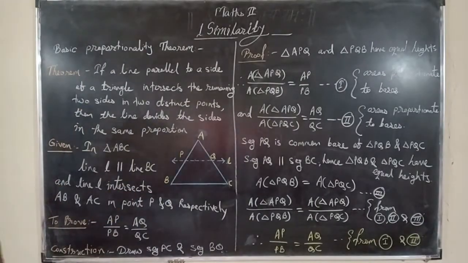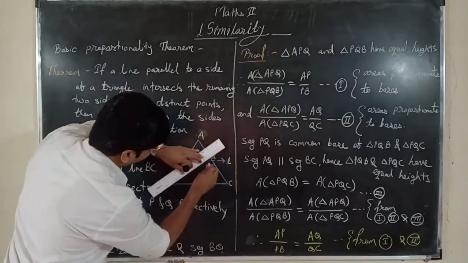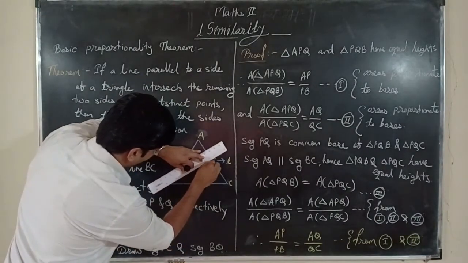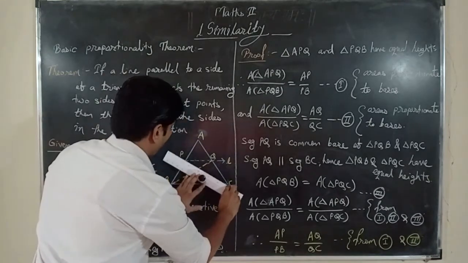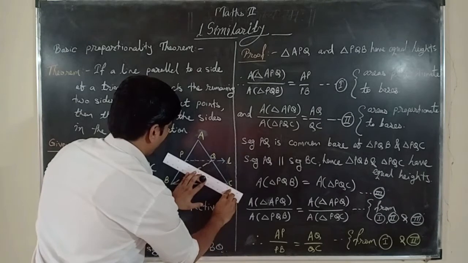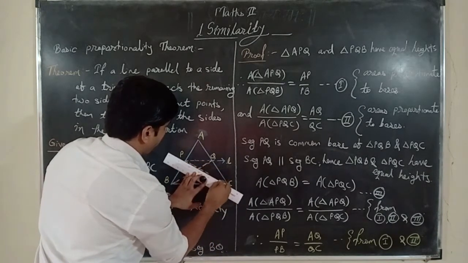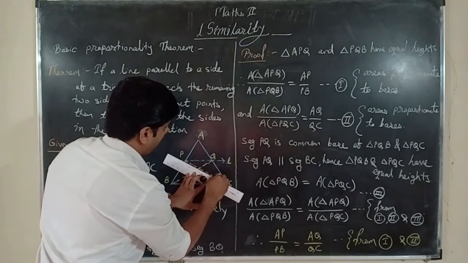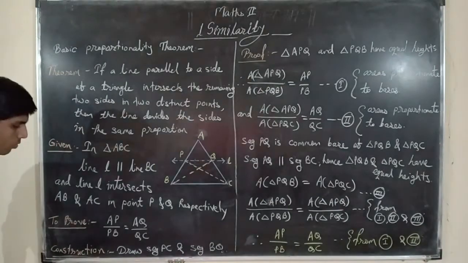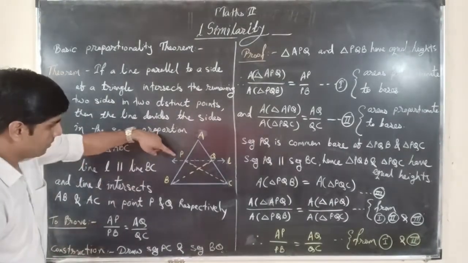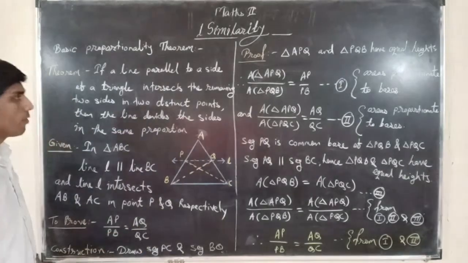Now here we need a construction. So we will join these two segments. Okay, so draw segment PC and segment QB, which we have drawn.